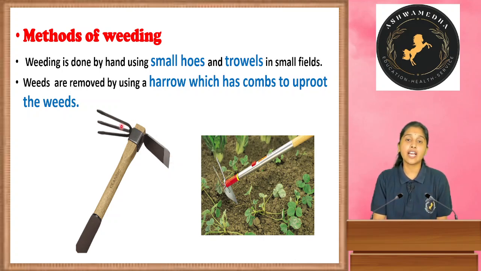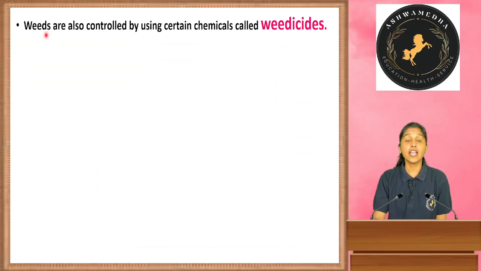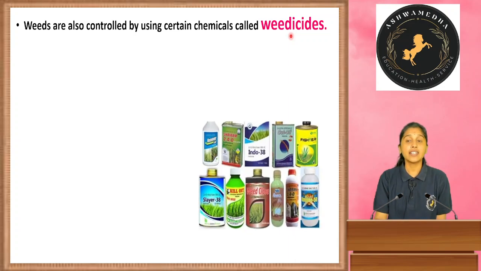Harrows have prongs at one end and a sharp blade-like structure at the other end. So by this sharpened tool also we can cut the weeds. Next, these weeds, no? Not only by cutting, we can control them by using some chemicals. Those chemicals are called weedicides. And these weedicides should be mixed with water. Then we should pump them.